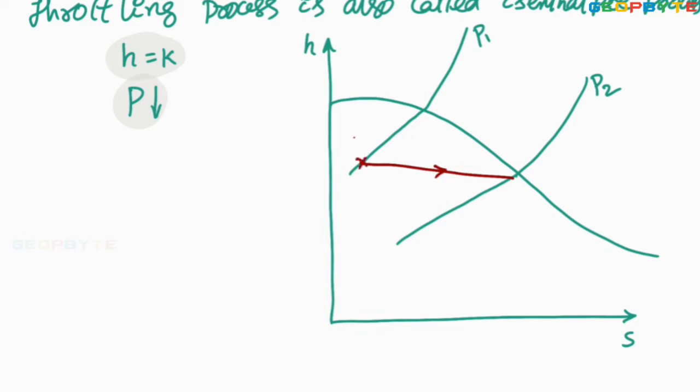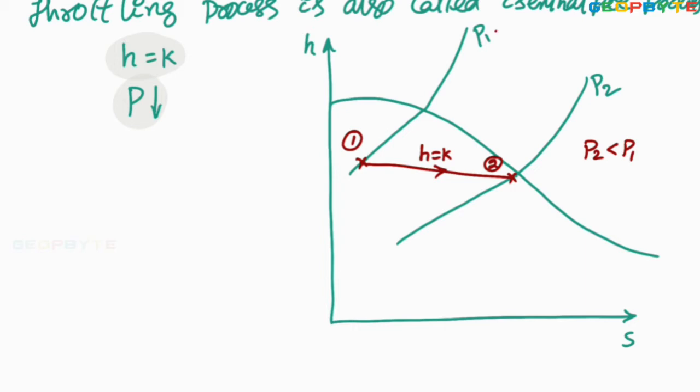This may be the representation of the throttling process. Initial quality is wet, final quality also wet, but enthalpy H remains constant. Pressure is dropping from P1 to P2 because here P2 is less than P1.